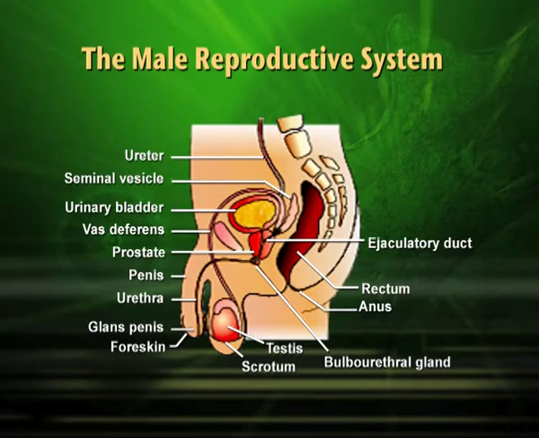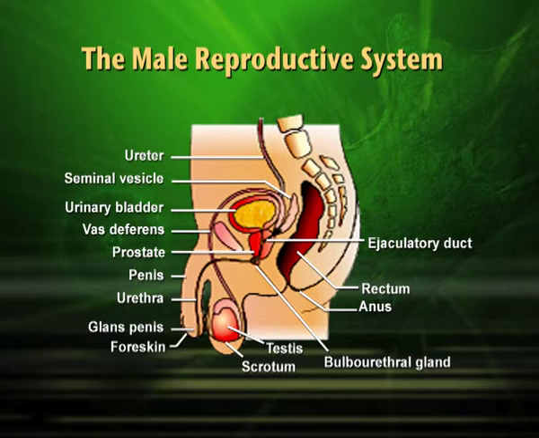So, these 2 vas deferens from both the sides moving in the abdominal cavity, and they will meet each other behind urinary bladder, and then they pass through prostatic duct. They lose their independent identity the moment they meet each other, and after that they make a common passage called urethra. You can see in this diagram, urethra is passing through prostate, and near that only you can see seminal vesicles.